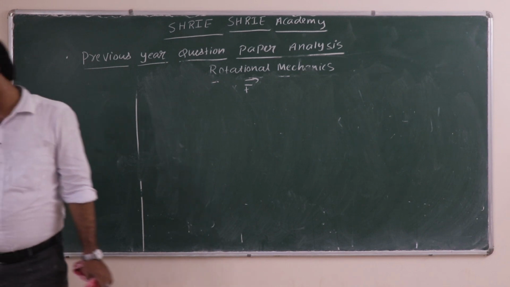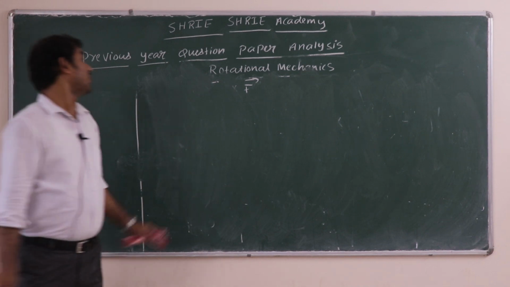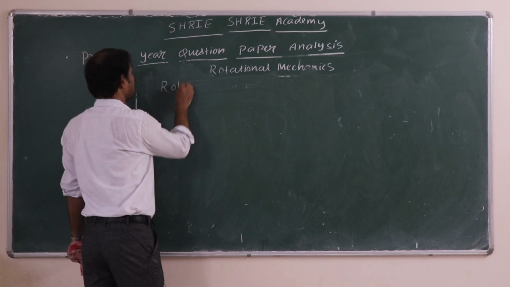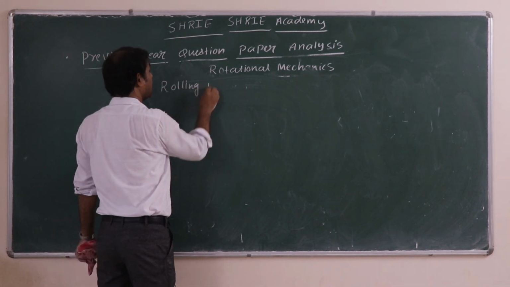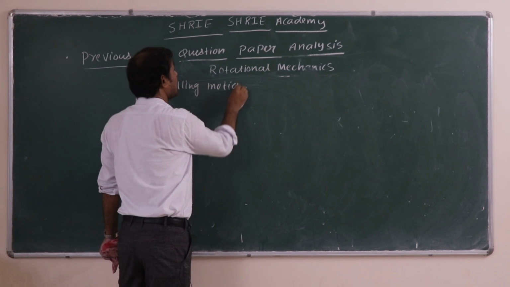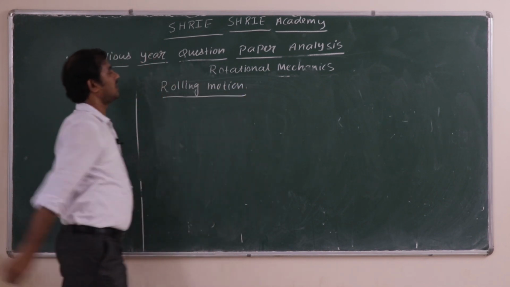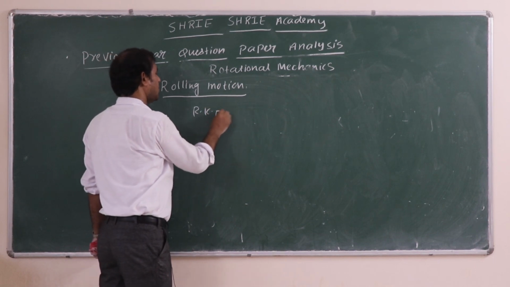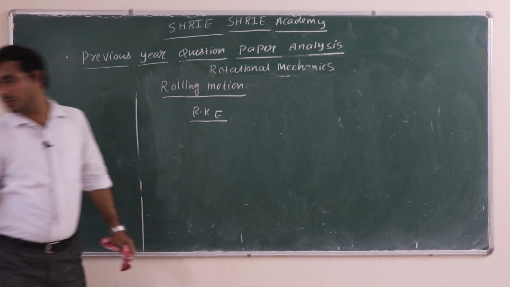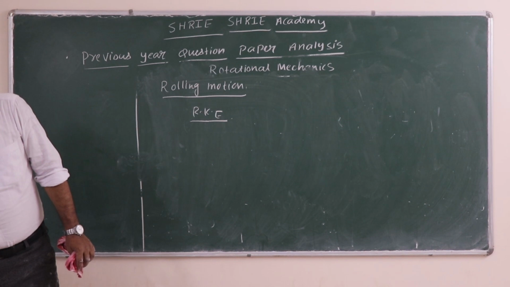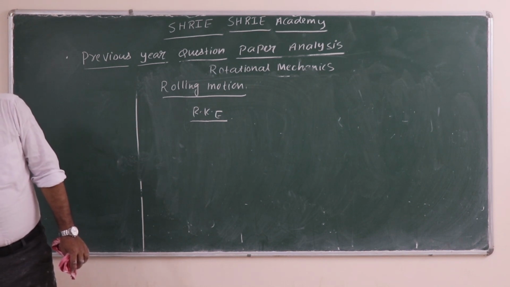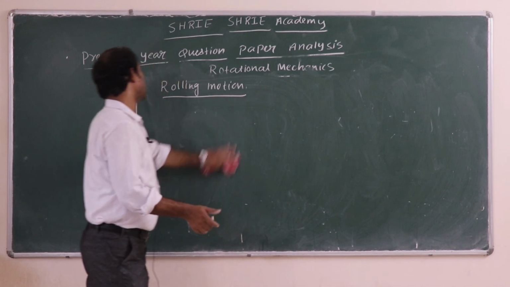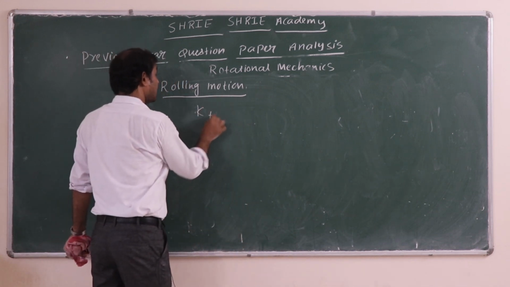And the last question which I told you is from rolling motion. From rolling motion, they asked the ratio of rolling kinetic energy to translatory kinetic energy. So first they told translatory.